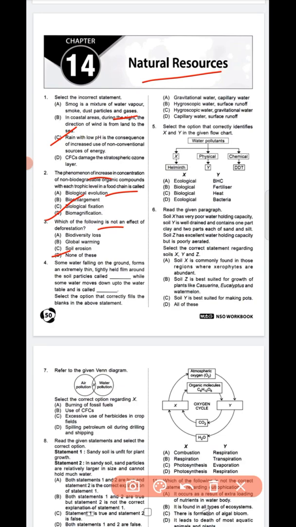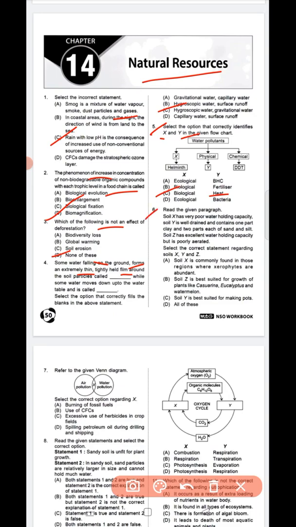Question number 4, some water falling on the ground forms an extremely thin layer, tightly held firm around the soil particles, called dash, while some water moves down up to the water level, called dash. Select the correct option. Question number 4, option C is the correct answer, hygroscopic water, gravitational water. Next, question number 5. It is saying select the option that correctly identifies X and Y. So 5C is the correct answer. X is biological, Y is heat. Okay, this is the correct answer.